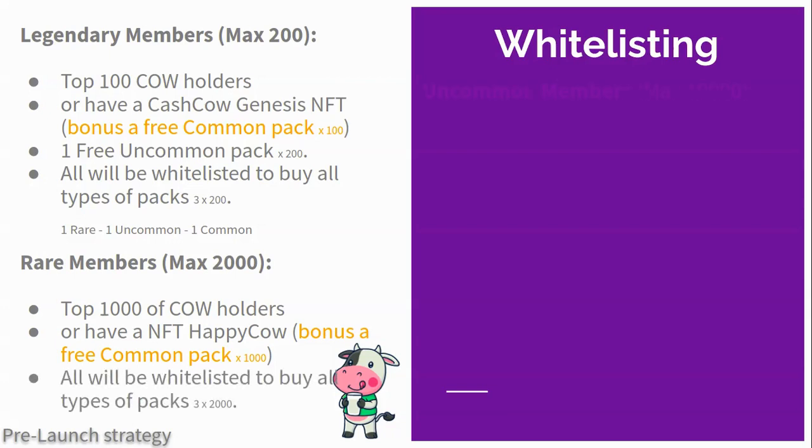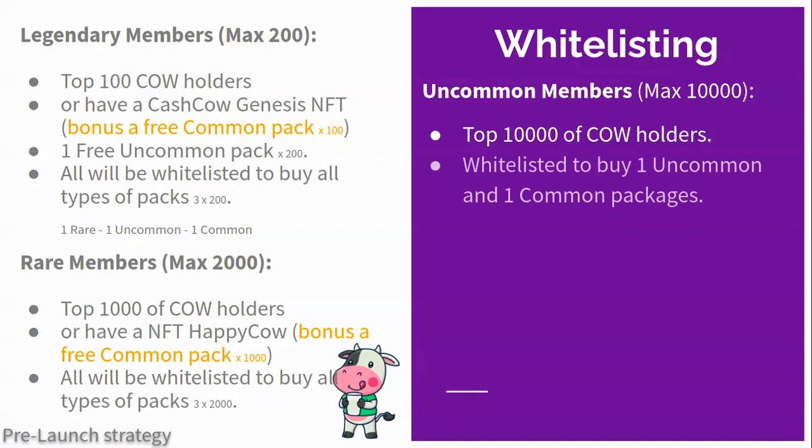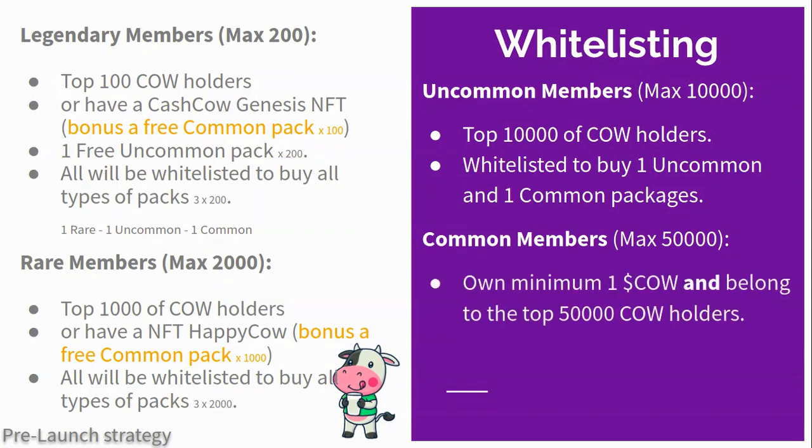The rare members will be a maximum of 10,000, which are the top 10,000 holders, and they will be listed to buy a rare pack and a common pack. And finally, there are the common members, who will have a maximum of 50,000. They have to meet 2 conditions at the same time. They have to have at least 1 Cow and be among the 50,000 holders. In this case, they will be listed to buy 1 common pack.